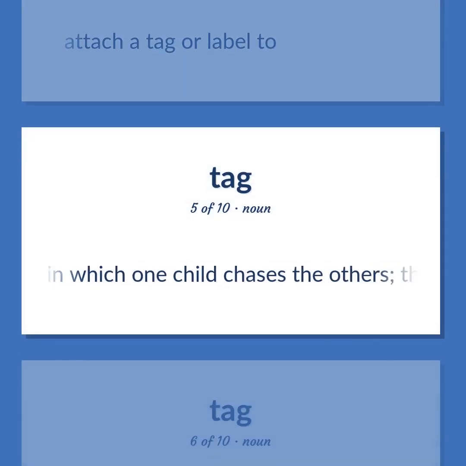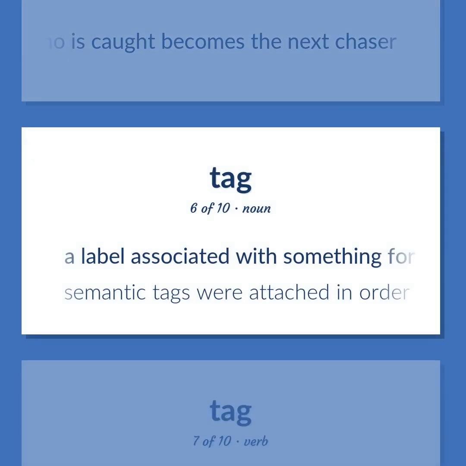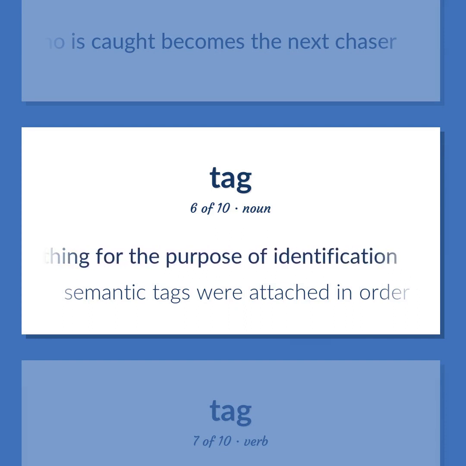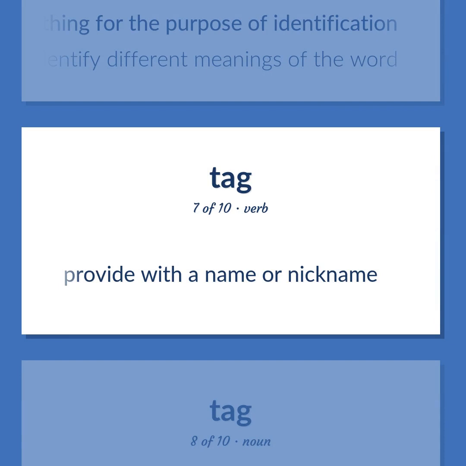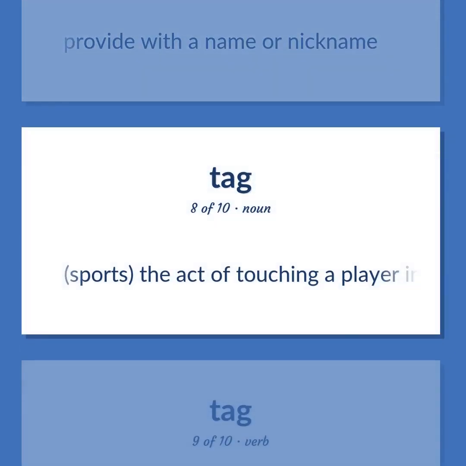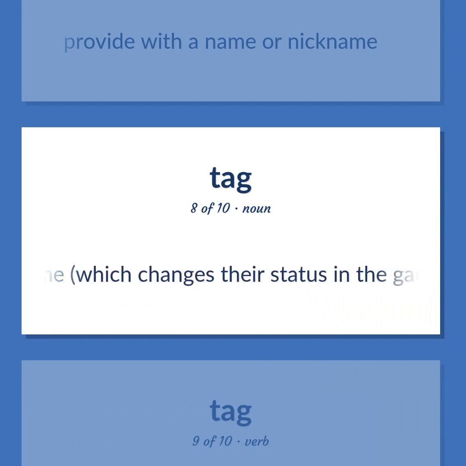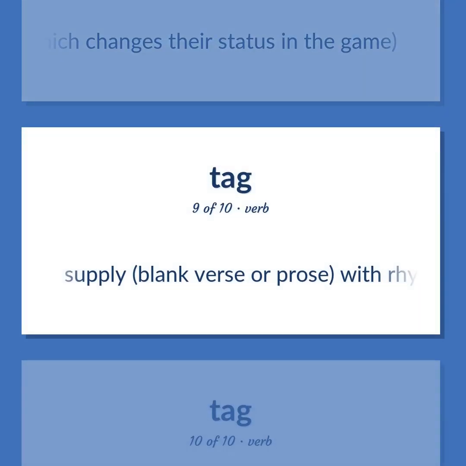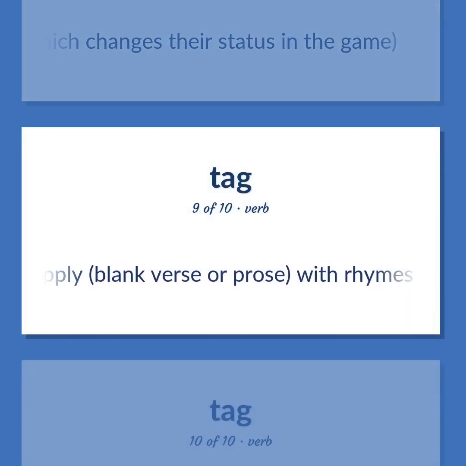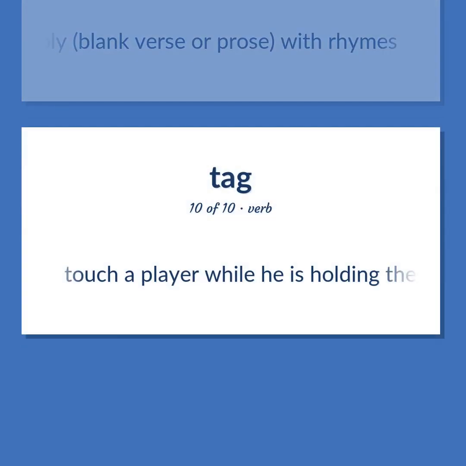A game in which one child chases the others. The one who is caught becomes the next chaser. A label associated with something for the purpose of identification. Semantic tags were attached in order to identify different meanings of the word. Provide with a name or nickname. Sports. The act of touching a player in a game, which changes their status in the game. Supply, blank verse or prose, with rhymes. Touch a player while he is holding the ball.